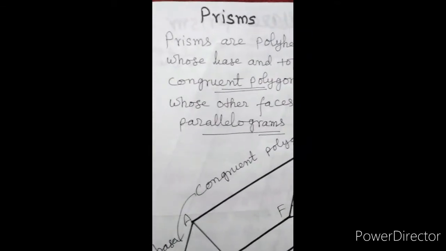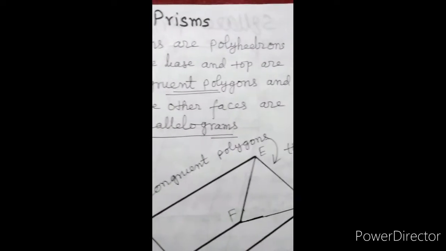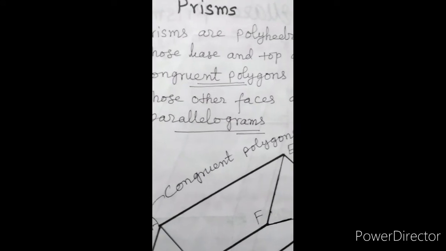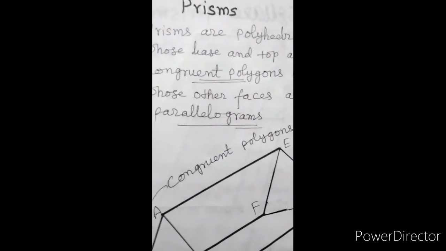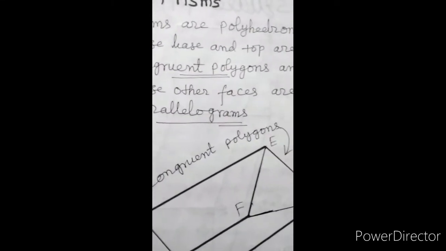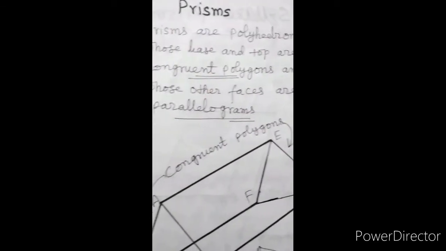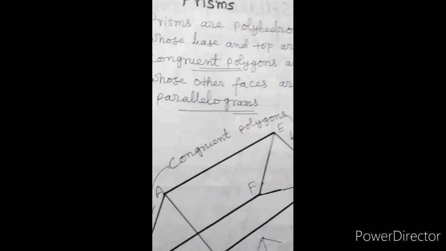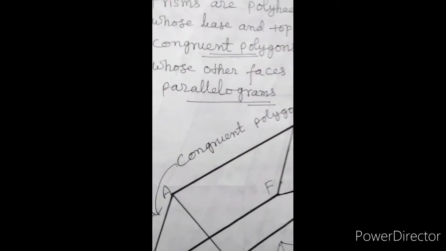Prisms. Prisms are polyhedrons whose base and top are congruent polygons and whose other faces are parallelograms.